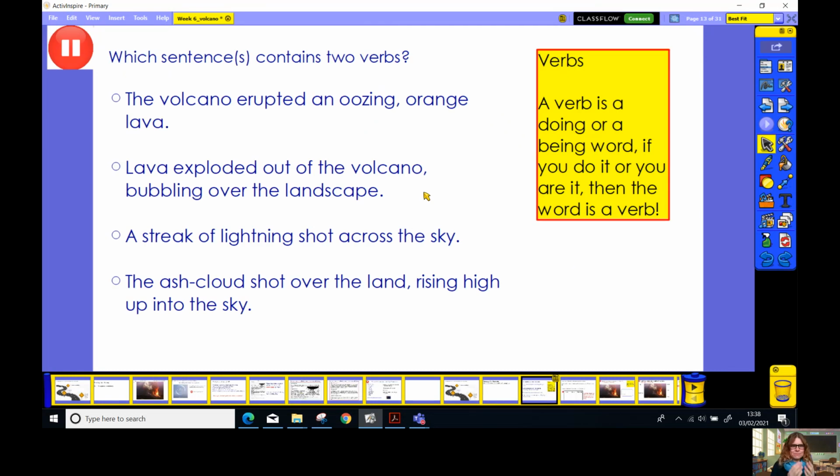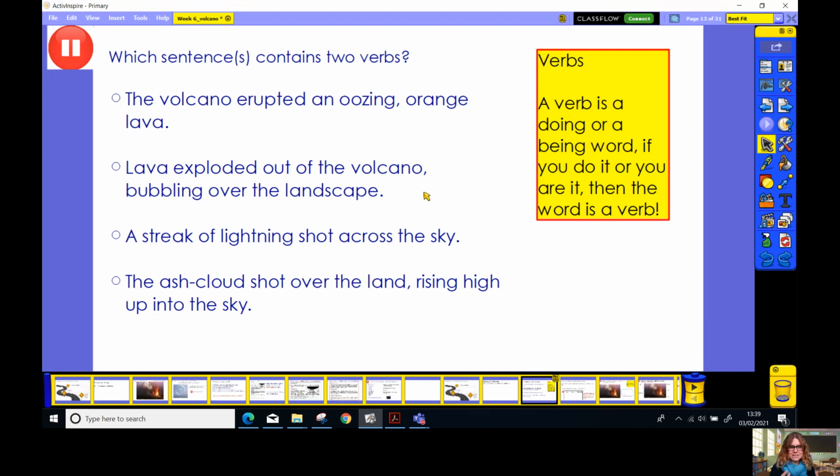I'd like us to pause this screen in a moment, and I'd like you to have a look carefully at these sentences. Now, which sentences contain two verbs? Let's just remind ourselves about what a verb is, because we're going to be talking a lot about verbs today. A verb is a doing or a being word. If you do it or you are it, then the word is a verb. Let's say that together. A verb is a doing or a being word. If you do it or you are it, then the word is a verb.